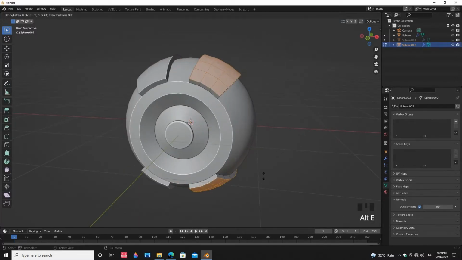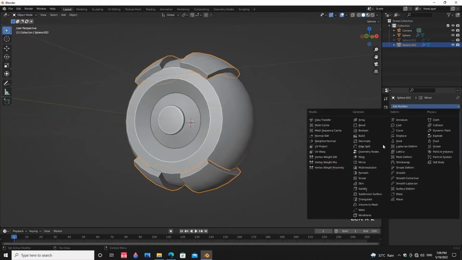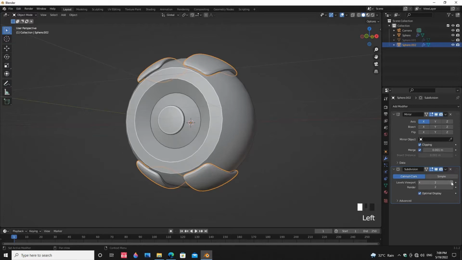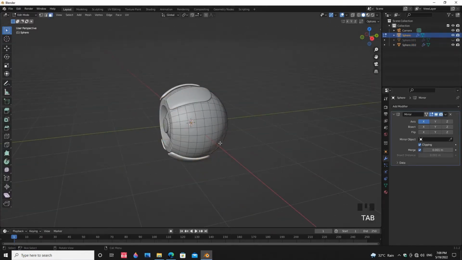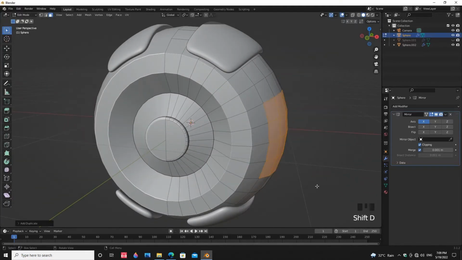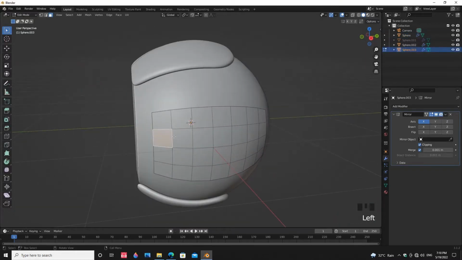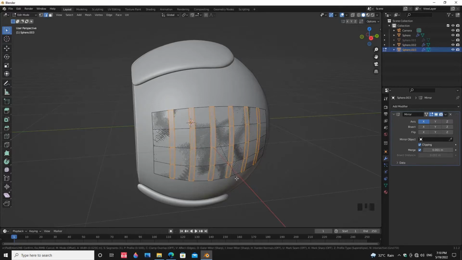Extrude the faces along normal and add a subdivision surface modifier. Select the side faces, then duplicate the faces, press P and click on Selection. Go to edit mode, then select the edges. Bevel those edges, then delete the faces.